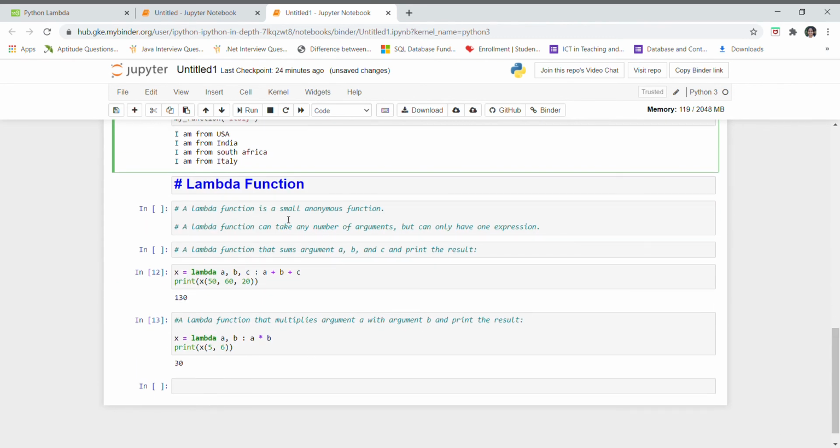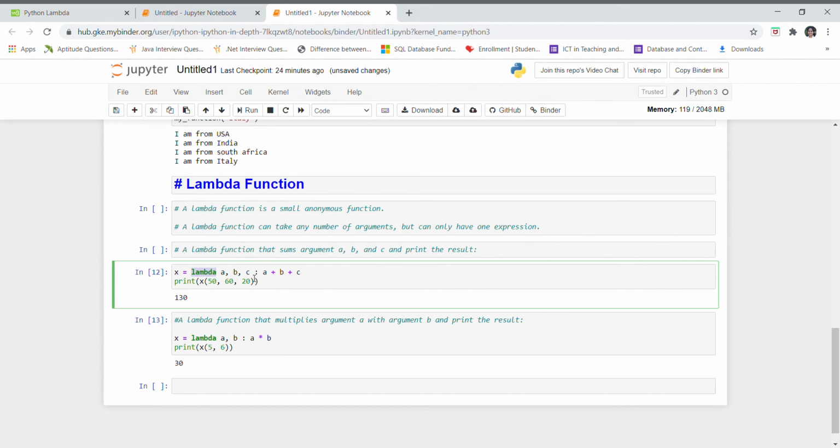A lambda function is a small anonymous function. A lambda function can take any number of arguments but can only have one expression. Here is a lambda function that sums arguments a, b and c and prints the result. Here x is one variable, in which I am going to store this lambda function. For creating a lambda function we have to use the lambda keyword.